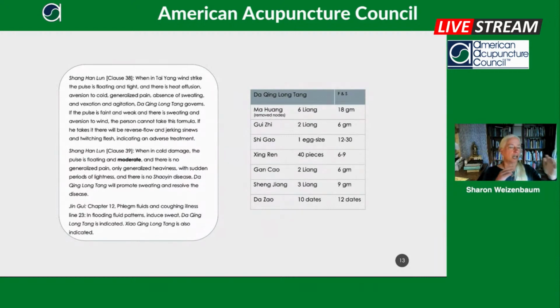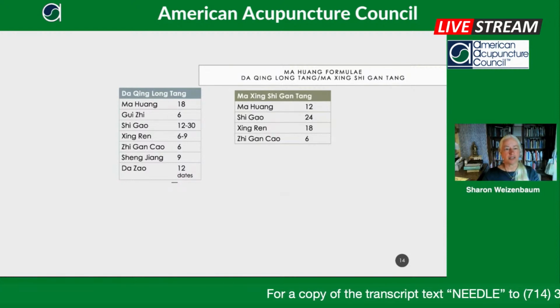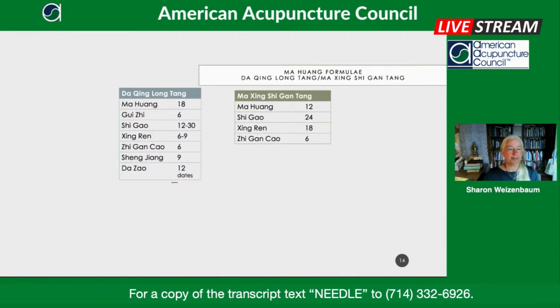Now, in the Ma Xing Shigan Tang, the surface is just barely blocked, and so it's much more that the heat is developing. So here we have a comparison of the Da Qing Long Tang versus the Ma Xing Shigan Tang.